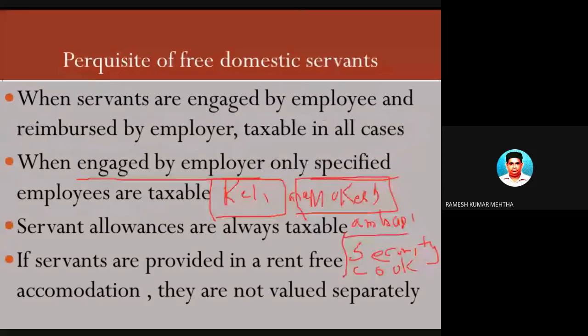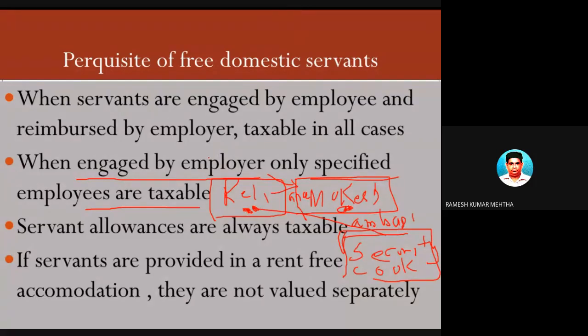So this is called a specified employee. Mukesh Ambani is called a specified employee, and the employer is Reliance Industries, and all these people who are the domestic servants are employed by the employer Reliance Industries. So this is taxable. Whatever is the payment made by Reliance Industries to the security guard, cook, gardener and sweeper is taxable in the case of only a specified employee, and in this reference case it is Mukesh Ambani.